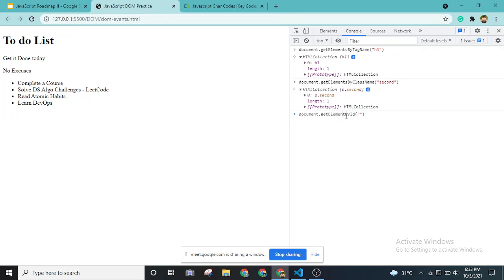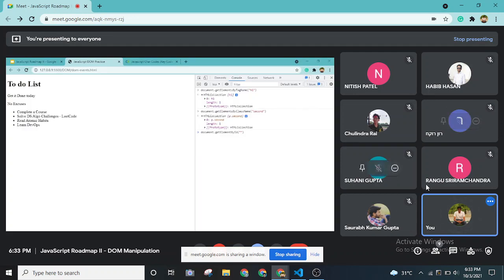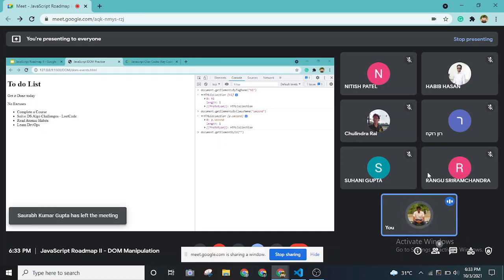Now one difference over here: I have not used the s over here. Can anyone tell me why I'm using the s in the first two examples and not in the third one, for the id? Does anyone have any idea, any clue, any suggestion, any guess? It is something related to id. Those of you who have covered the HTML basics are aware of it. Does any of you remember why classes and id are different? Why is there a difference between class and id?